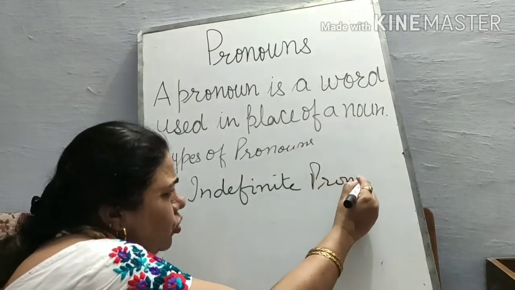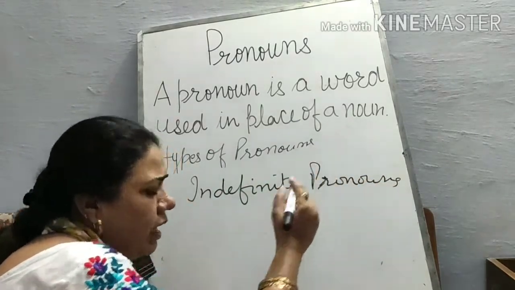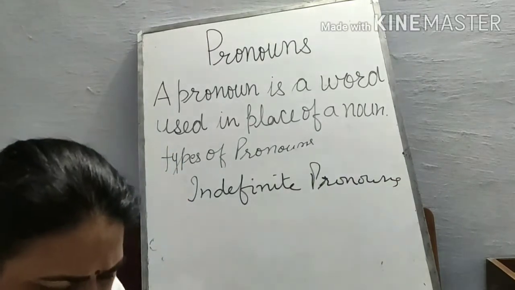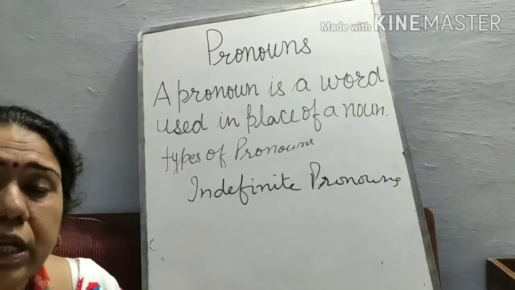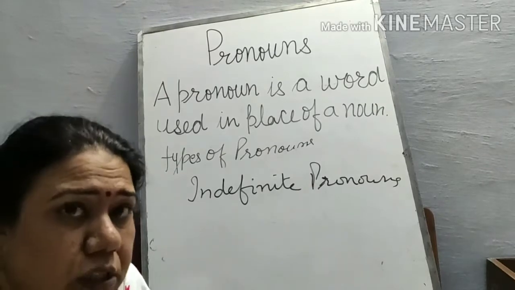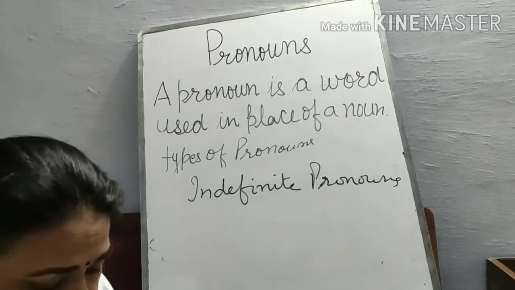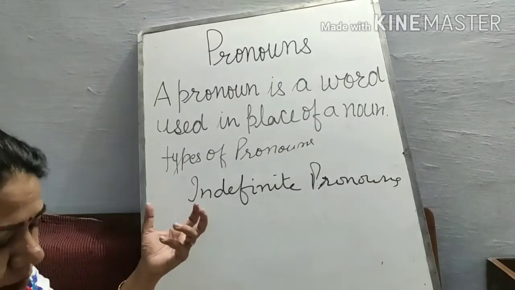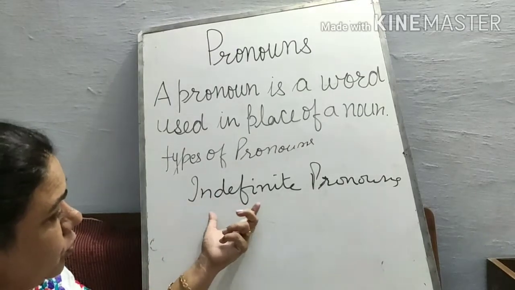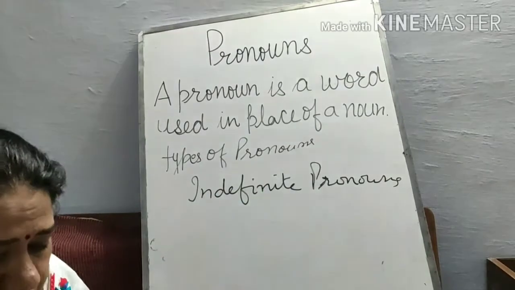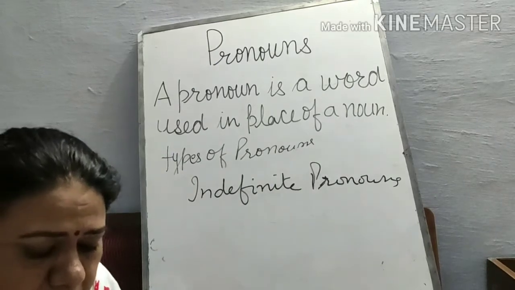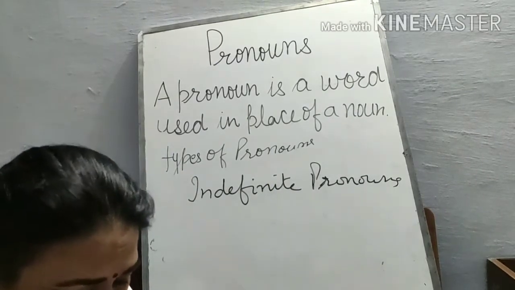Indefinite pronouns are those pronouns that have no definite, specific stand for any specific person or thing. We can say, not definite pronoun. They do not stand for any specific person or thing.